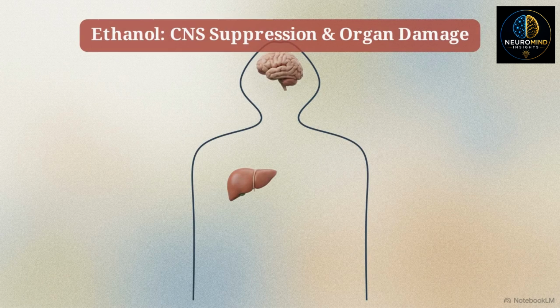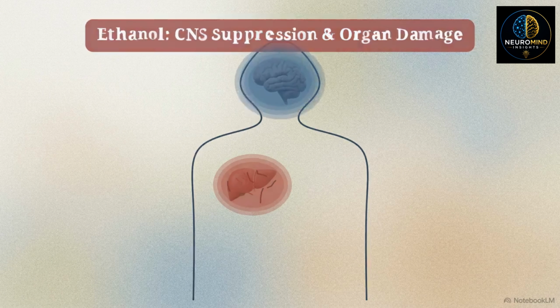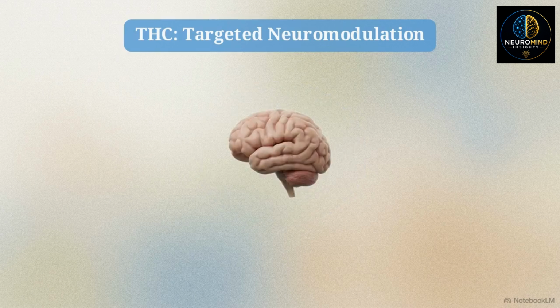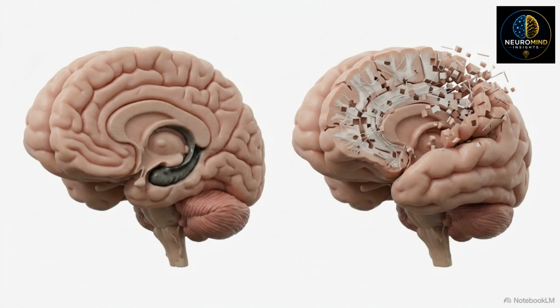Ethanol operates by driving widespread suppression of the central nervous system, eventually causing physical degradation of the organs that metabolize it. THC operates through targeted neuromodulation. It alters how synaptic signals are processed, inducing changes in neural function rather than causing structural tissue damage. Recognizing this base chemistry provides the framework for predicting exactly why a person experiences an alcohol blackout versus the cognitive